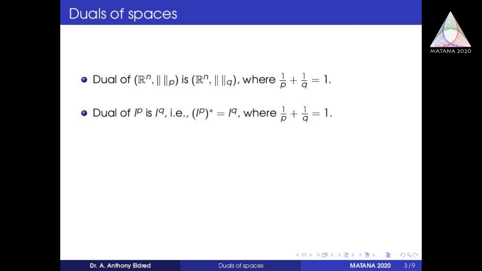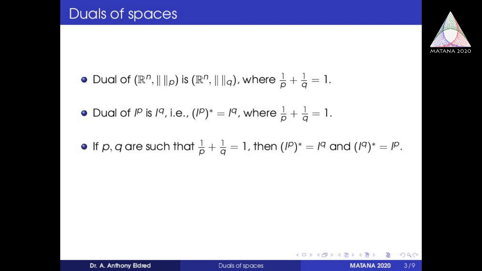And so what happens is, the dual of L^p is L^q and the dual of L^q is L^p, which implies that L^p double star, that is the double dual of L^p, is isomorphic to L^p, and hence L^p is reflexive for 1 less than p less than infinity. So all L^p spaces are reflexive for 1 less than p less than infinity.